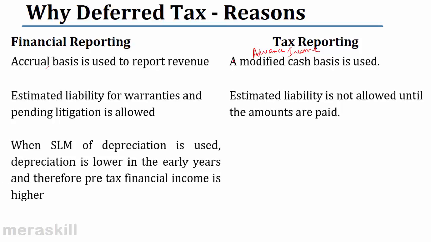When the straight line method of depreciation is used, depreciation is lower in the early years. This is what I was mentioning before. Depreciation is lower in the earlier years. Therefore, pre-tax financial income is higher. Therefore, as per our books, tax is high.